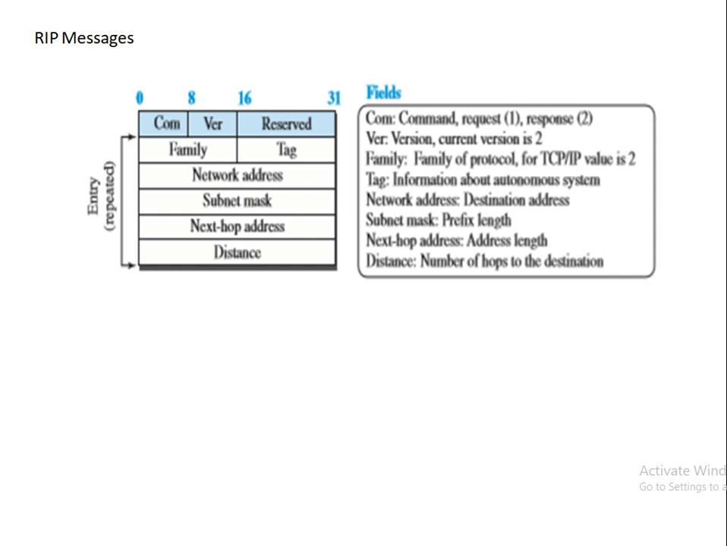A response message can be either solicited or unsolicited. A solicited response message is sent only in answer to a request message, that is called solicited. It contains the information about the destination specified in the corresponding request message. An unsolicited response, on the other hand, is sent periodically, after every 30 seconds, and when there is a change in the forwarding table. So there are two kinds of messages, solicited and unsolicited.